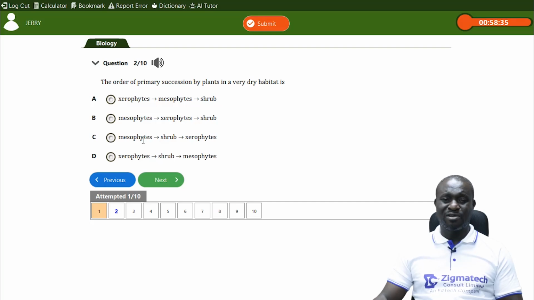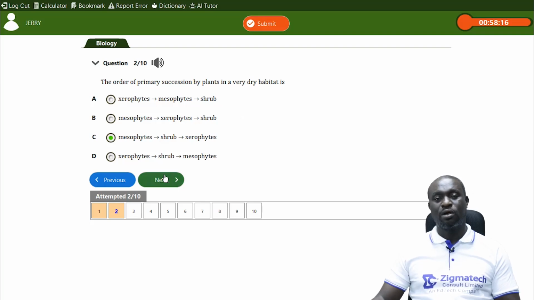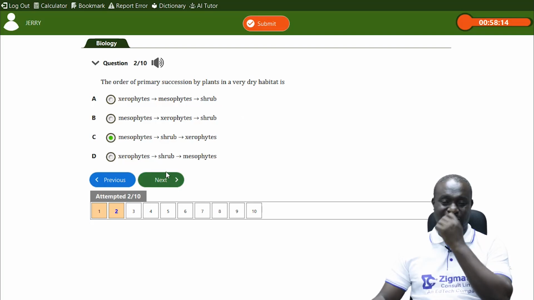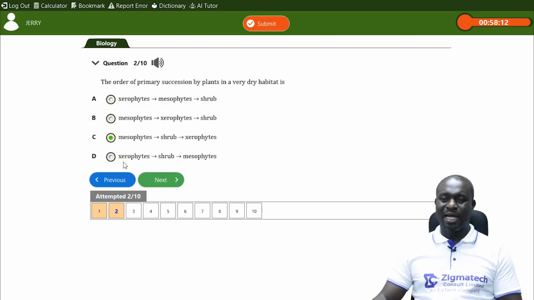Shrubs can also survive in dry places, but not very dry, while mesophytes can survive in places that are dry, but not too dry, and also not too wet. So it will always begin with this and then advance as it continues, because this is a very dry habitat. It is never going to be wet. Okay, so the correct answer should be C.